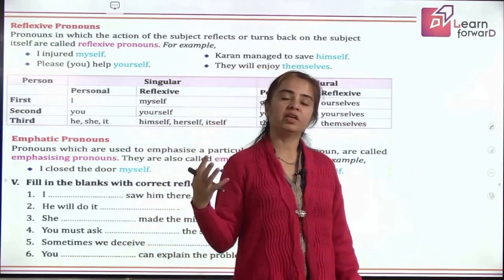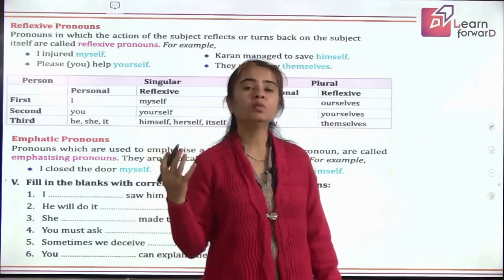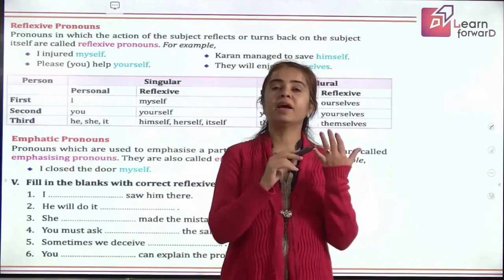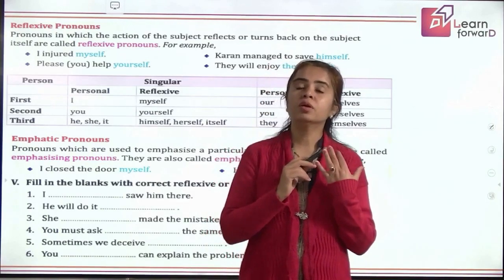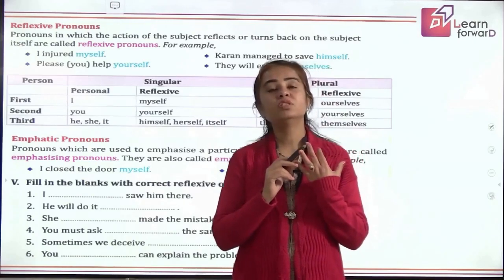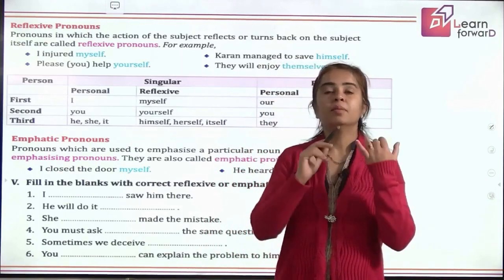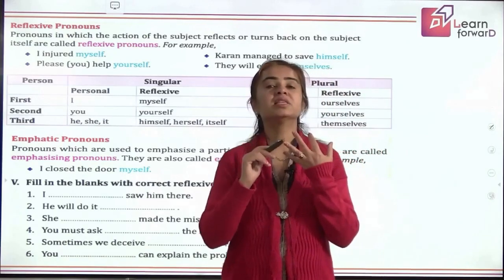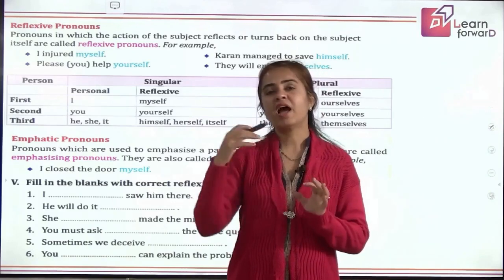Reflexive and emphatic pronouns have ditto same words, right? The words like for first person we have myself, ourselves. Whenever we are talking about the pronoun in plural, we will use VES. When it is singular, it will be F only. Like myself is singular, ourselves is plural. Then come to you. For you, we have your.